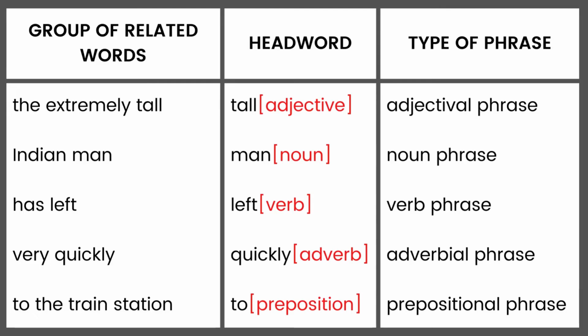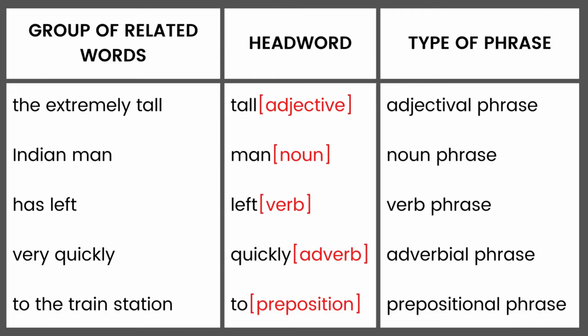As you can see, there is an added column that features types of phrases. Now, our first group of related words we identified was the extremely tall. We identified tall to be the head word of that phrase. Now, the part of speech of tall is an adjective. Therefore, we have for ourselves an adjectival phrase. Our second group of related words was Indian man. And man is the head word in this phrase. The part of speech of man is a noun, giving us a noun phrase.